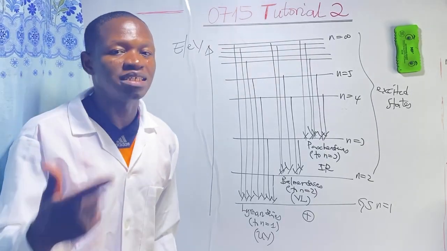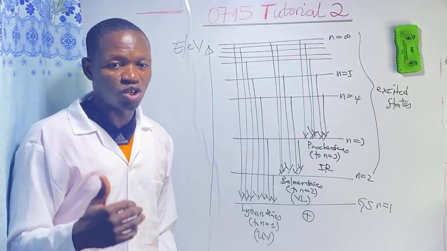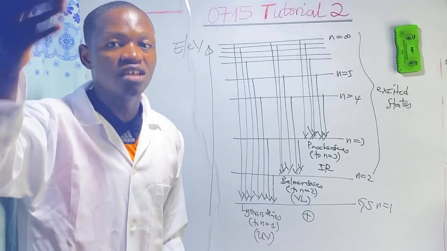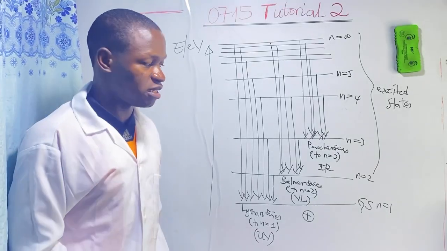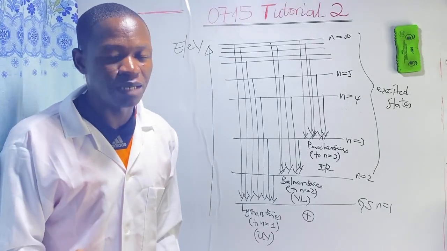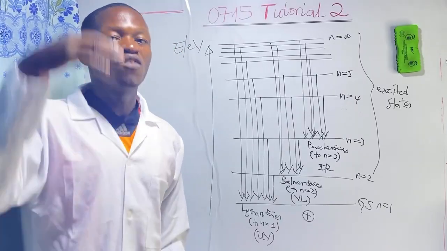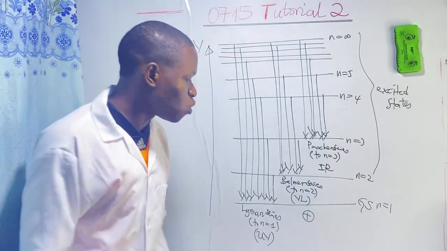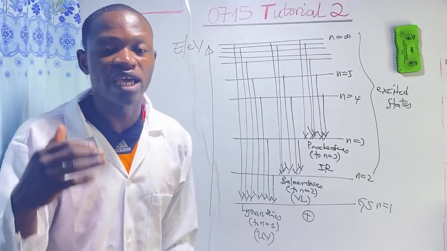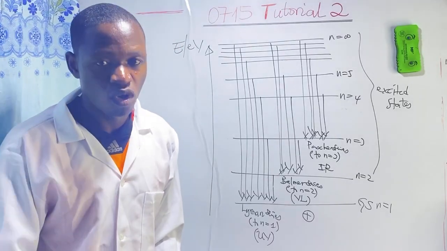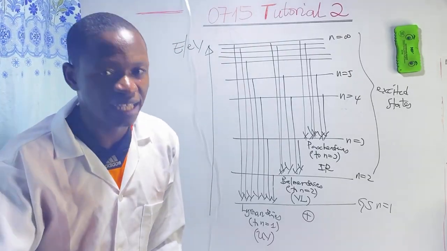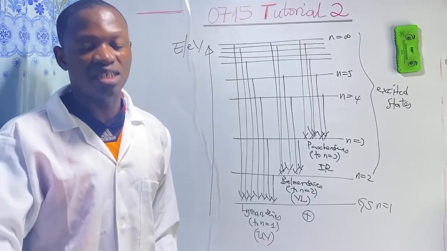If they ask you what the Lyman series represents: electronic transitions from a higher energy level to the ground state. What does the Balmer series represent? Electronic transitions from a higher energy level to the energy level n equals 2, or the first excited state. What does the Paschen series represent?